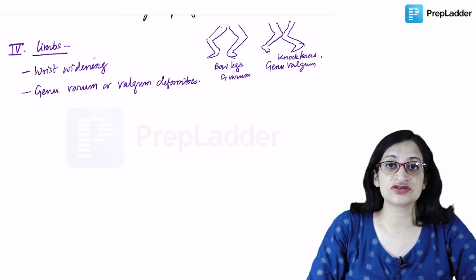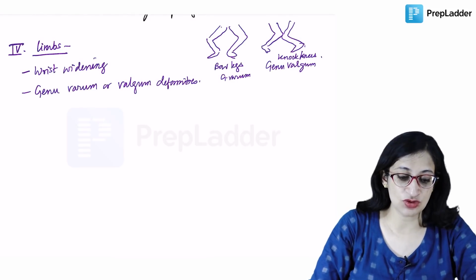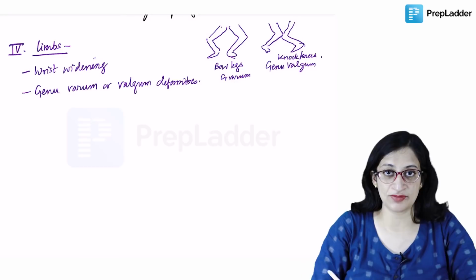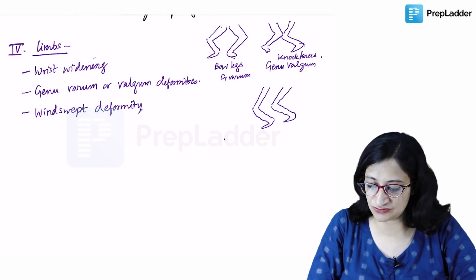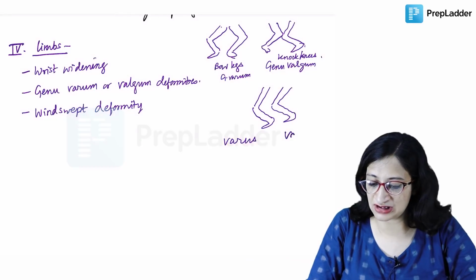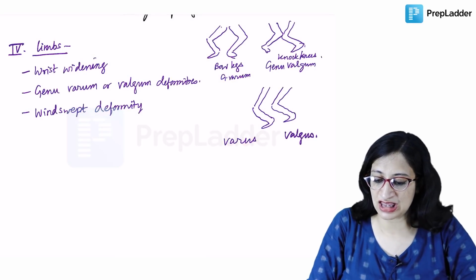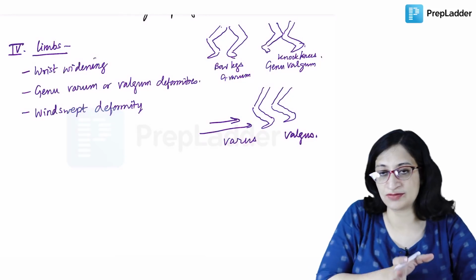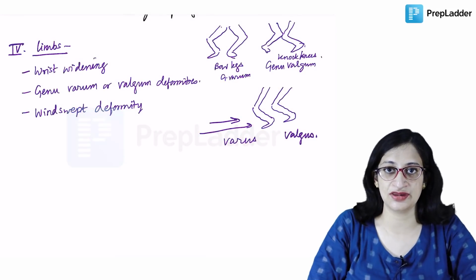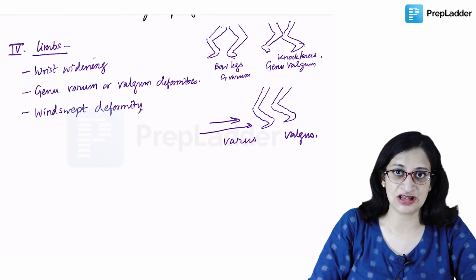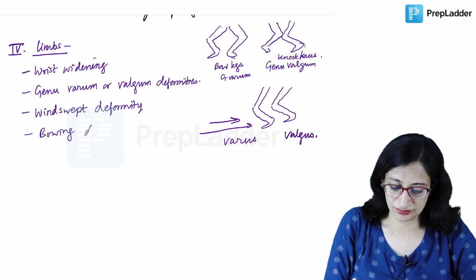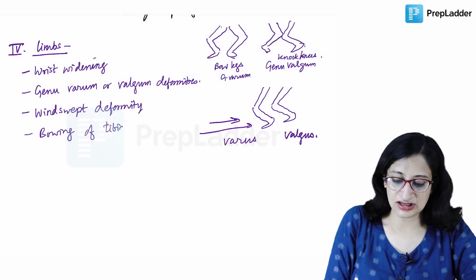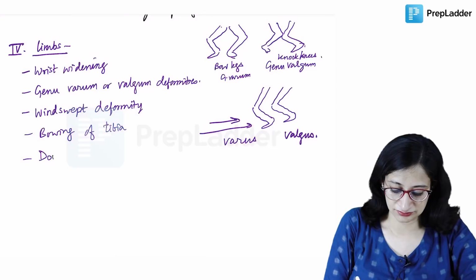Alright. So wrist widening, genu varum or valgum. Sometimes you can also get a windswept deformity, where there is varus deformity of one leg and valgus deformity of the other leg, as if the wind has come from here and swept the feet to that side. Then you can get bowing or bending of the tibia. Another important clinical feature which is often mentioned: you get double malleoli.